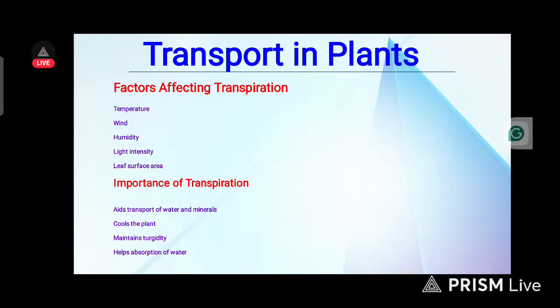What are the importance of transpiration? Number 1, transpiration aids the transport of water and minerals. Number 2, it helps in cooling the plant. Number 3, transpiration maintains turgidity. Number 4, transpiration helps absorption of water by the plant. Those are the importance of transpiration.